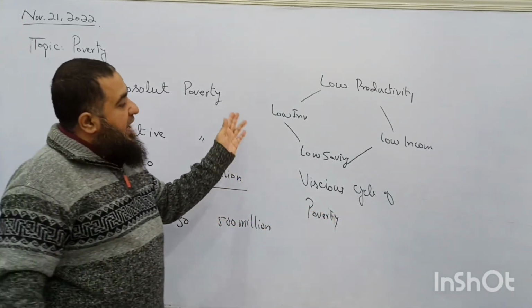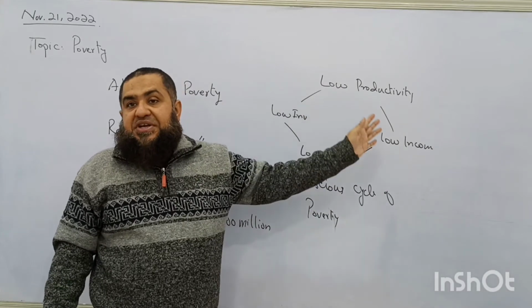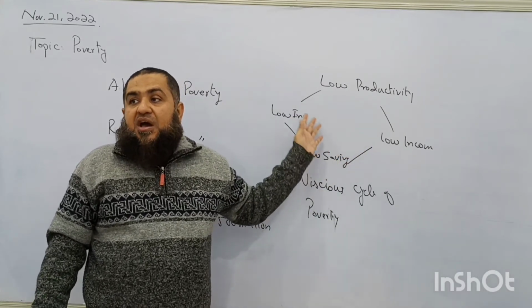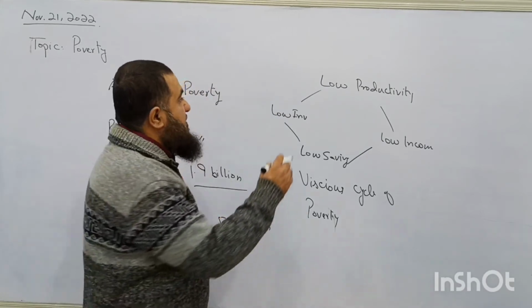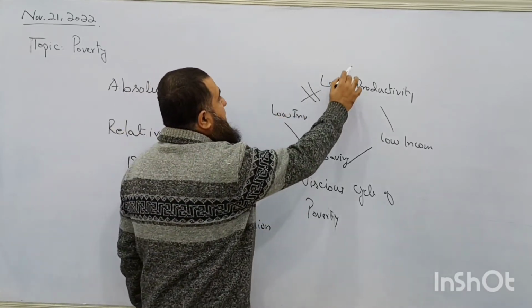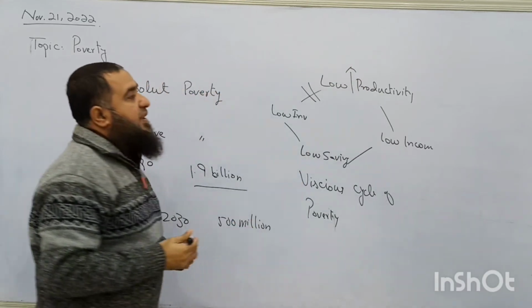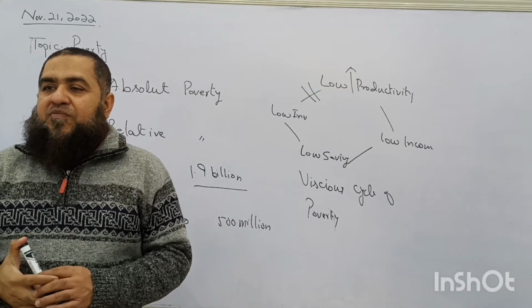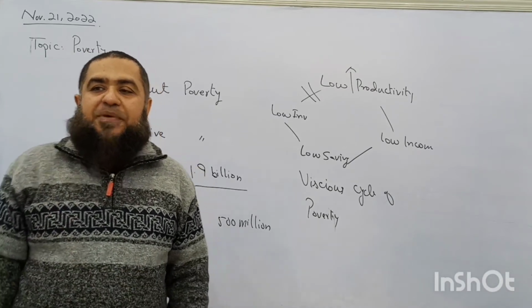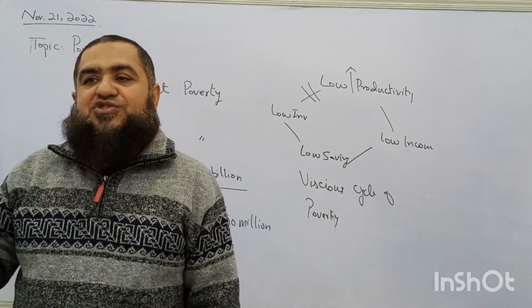So how to break this vicious cycle of poverty? Can you give me the way to break it? There is one way: if we increase the productivity of labor. How can we increase their productivity? Workers are not getting jobs because they are unskilled and uneducated.